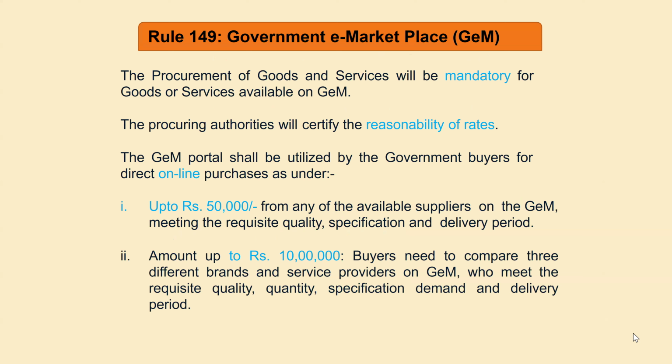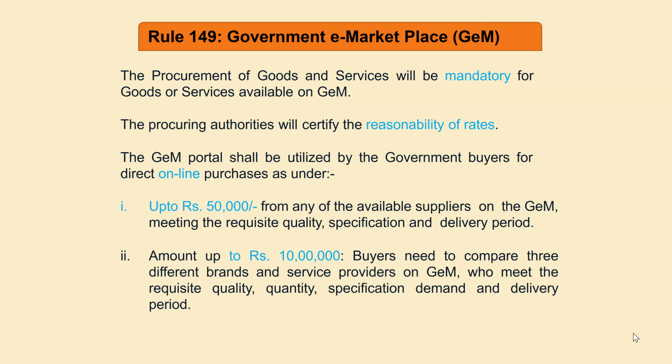Next, as per rule 149, nowadays wherever we are purchasing any item, first of all we should try to procure those items through GEM only. If the item is not available in GEM, then we should go outside GEM, that is, follow the other procedures that are there.